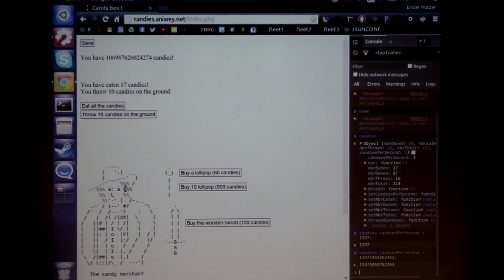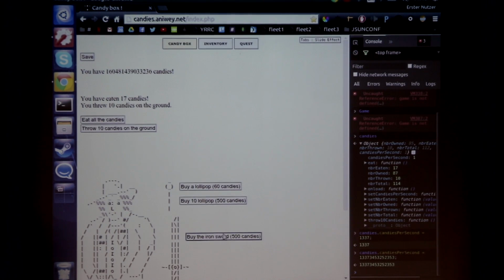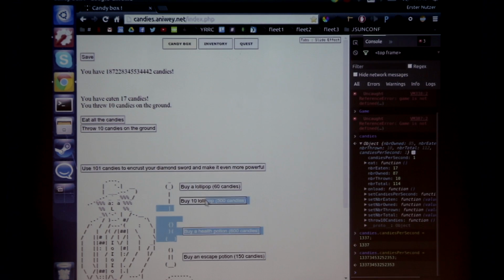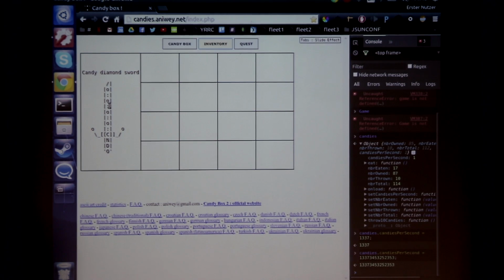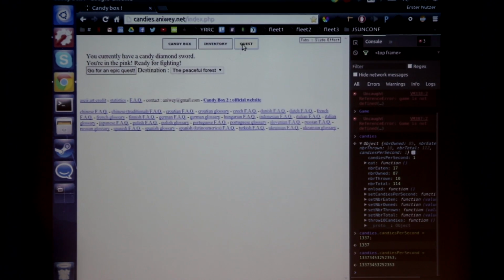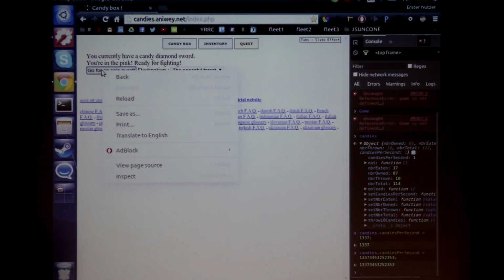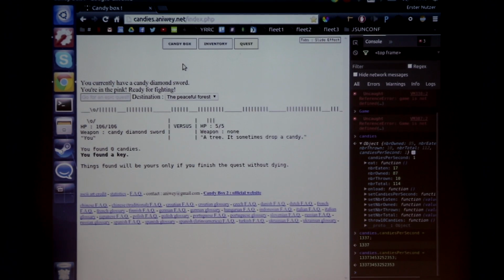You have to wait until you got 100 candies, and then 100. I can buy the wooden sword now, and the copper sword, and the iron sword, and the silver sword, and the diamond sword. I can use 101 candies to encrust it, and now in my inventory I have the candy diamond sword. Usually for the first quest, the peaceful forest, where I only have to kill trees, the wooden sword would be enough, but it is much faster with the diamond sword because they immediately die and I can progress through the quests. The actual goal is to beat all the quests.